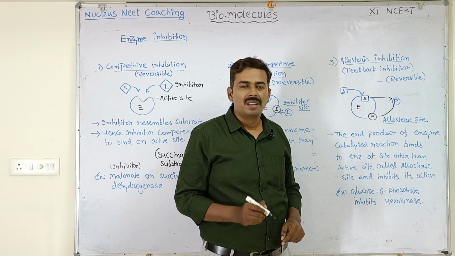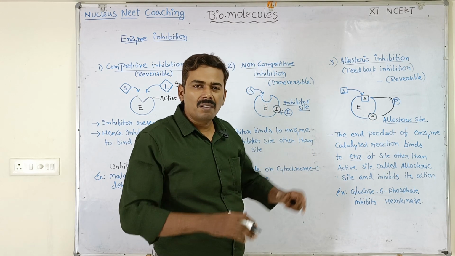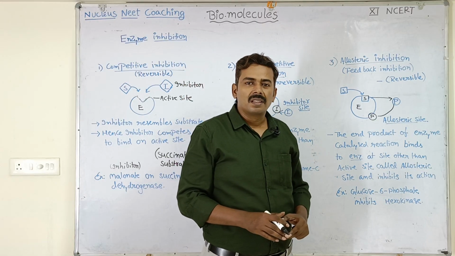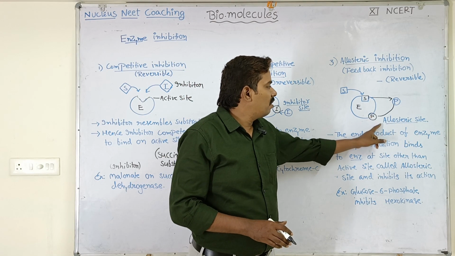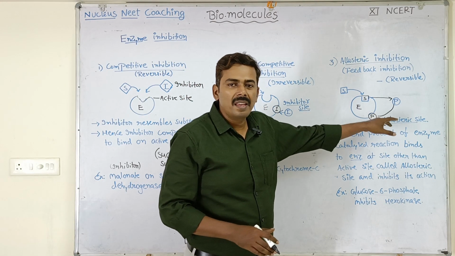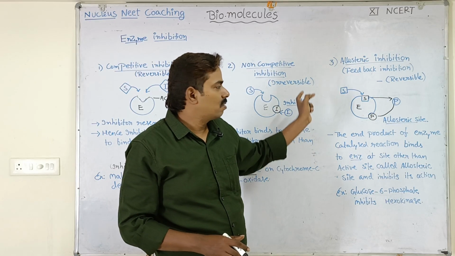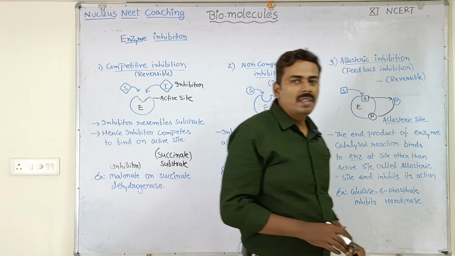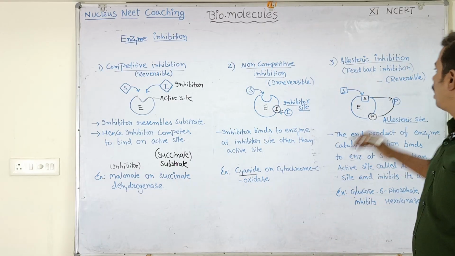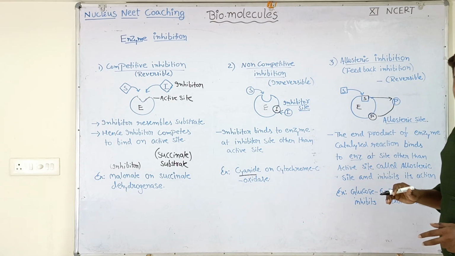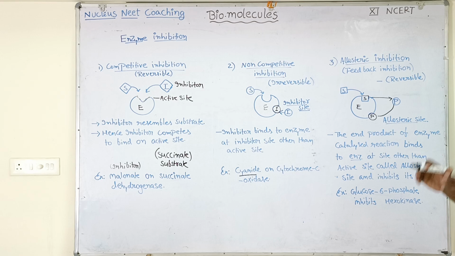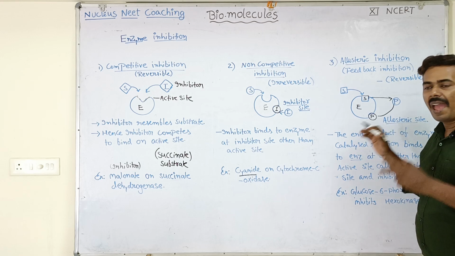Are you able to understand? Once the product concentration decreases, the product is going to leave the allosteric site and once again the enzyme will restore its catalytic activity. Once again it will start the catalytic activity. So in this way, the allosteric inhibition mechanism will act as a regulatory mechanism to control the enzyme activity.